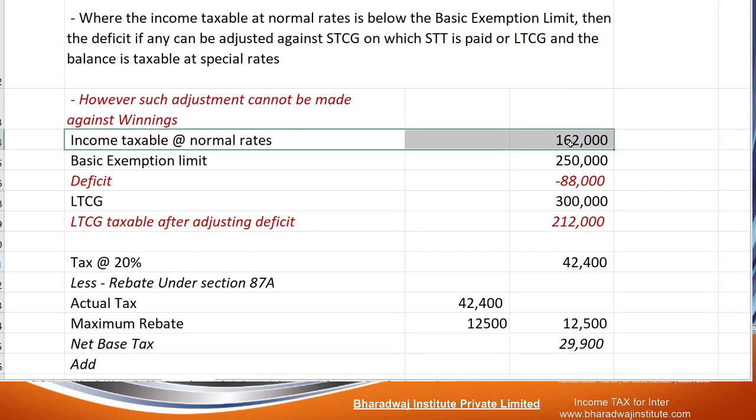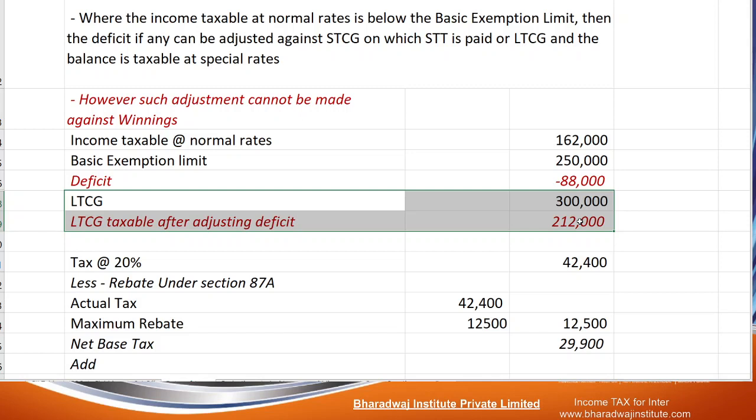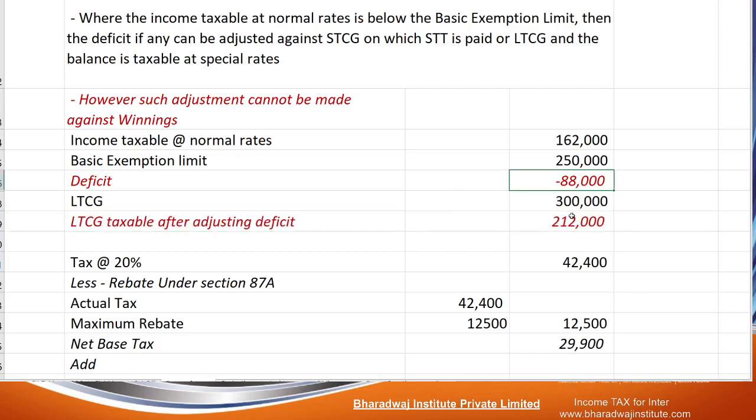General incomes which are taxable at normal rate are 1,62,000. Basic exemption limit is 2,50,000. We have 88,000 more that can be adjusted with long-term capital gain. So 3 lakh minus 88,000 is 2,12,000.